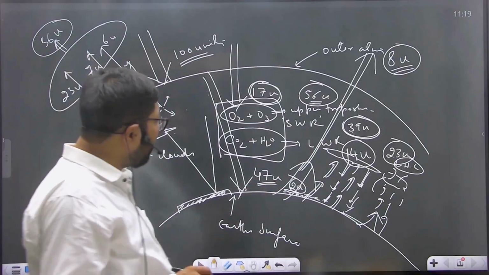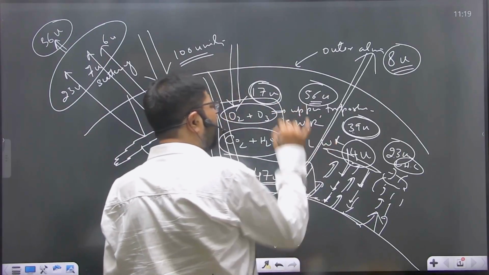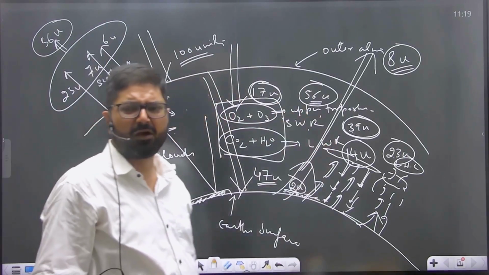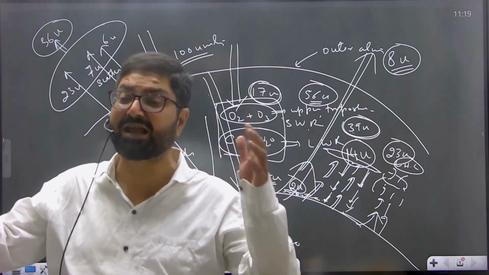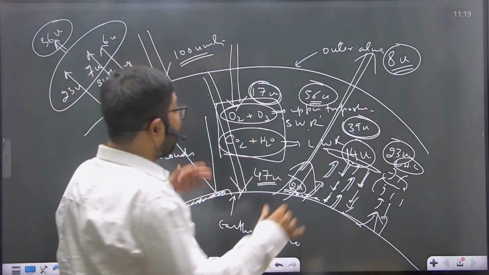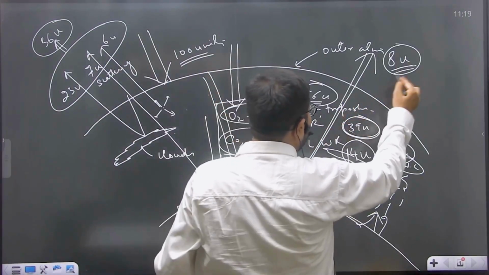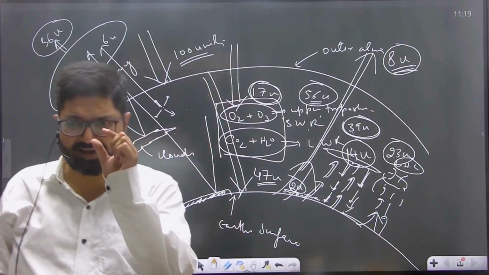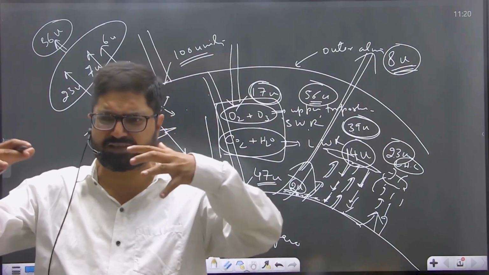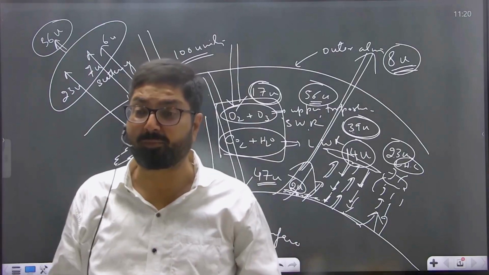Now with the burning of fossil fuels, what we have done, we have increased the concentration of carbon dioxide or methane or nitrous oxide in the atmosphere. We have increased the concentration of greenhouse gases in the atmosphere. As a result, the heat trapping potential has increased. This 8 units which is lost to space, this percentage has declined because of more greenhouse gases, more heat is being trapped, and therefore the earth is facing global warming.